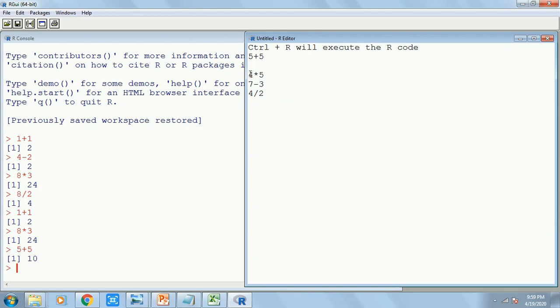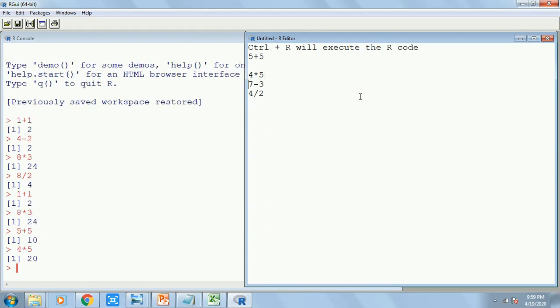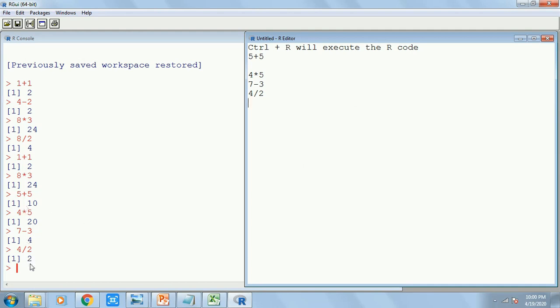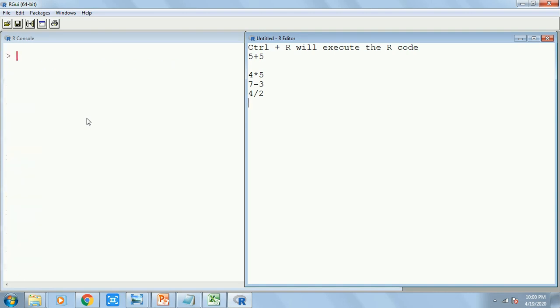Now if I want to execute 4 into 5, I can again press Ctrl R. Again I will get the result. A couple of times Ctrl R, automatically it will come down and I will get the result. Now in case you want to clear this R console window, if you are a person who loves cleanliness, then you can press Ctrl and L. The entire screen will be deleted. Ctrl plus L will clear the R console.